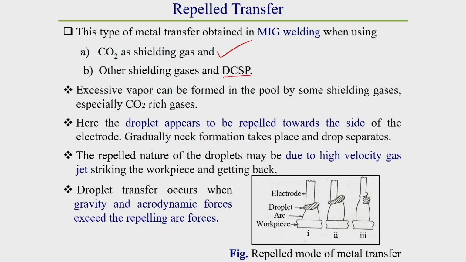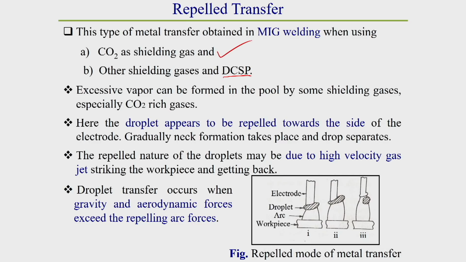With other gases also you can observe this type of metal transfer if you use DCEN as the electrode polarity, that means straight polarity. Why and how does it occur? Excessive vapor can be formed in the pool by some shielding gases, especially CO2-rich gases. This excessive vapor provides some repulsive force over the surface of the molten droplet, which prevents the molten droplet from dropping down to the molten pool. It acts against the gravitational force.